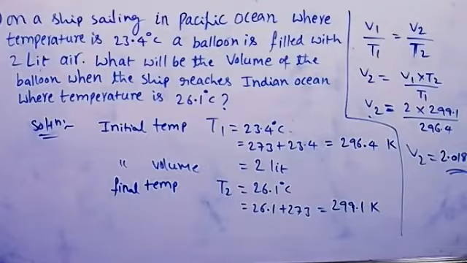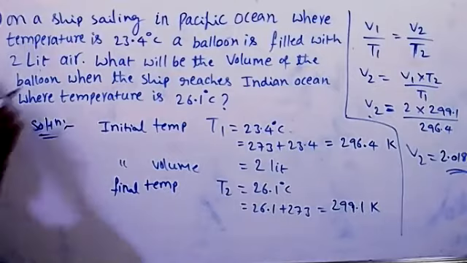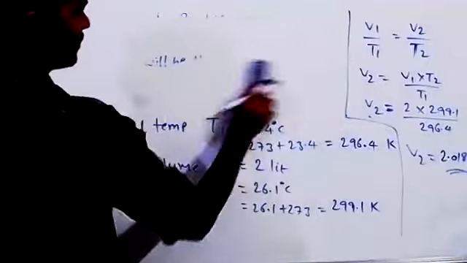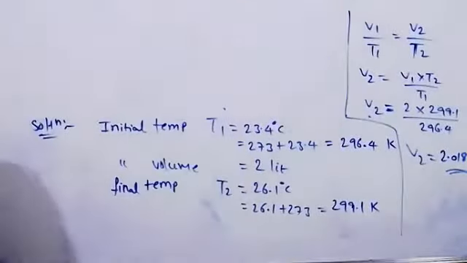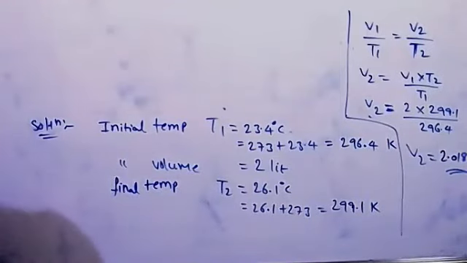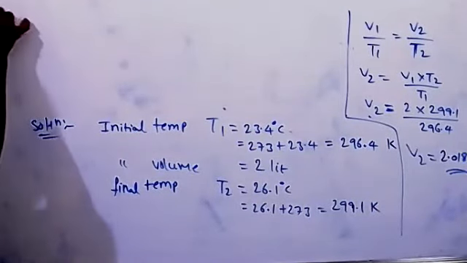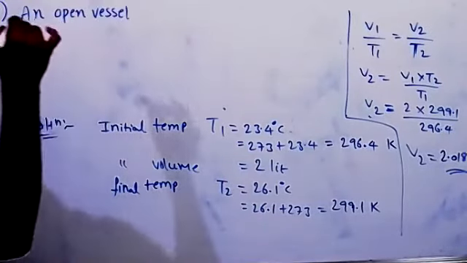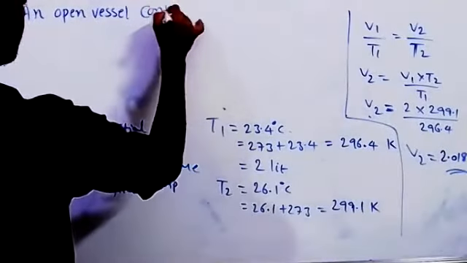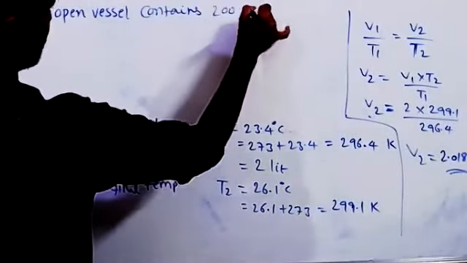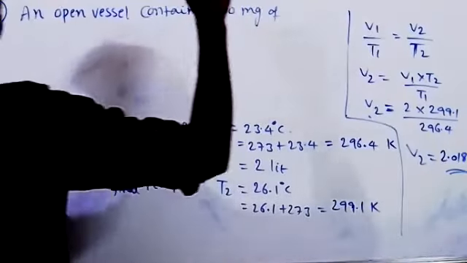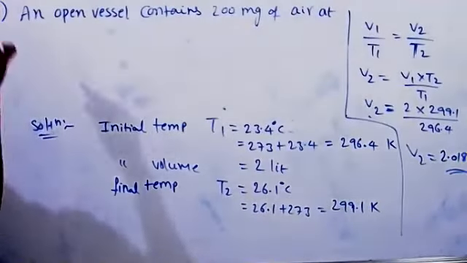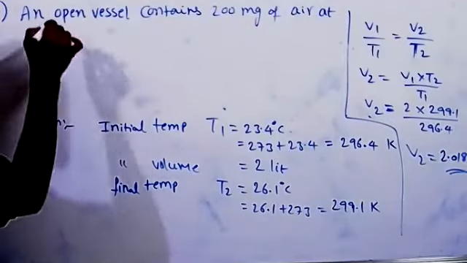Okay, next problem is: an open vessel contains 200 milligram of air at 17 degrees centigrade.